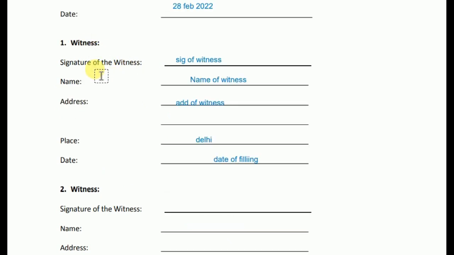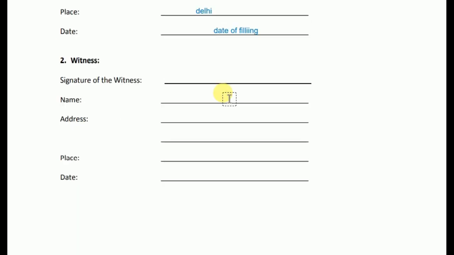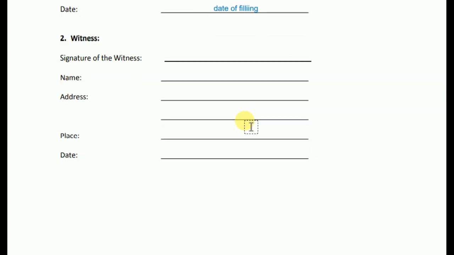Now witness, signature of witness. Here your witness has to do the signature. And here will be the name of your witness. Here will be the address of your witness. And here will be the place. Here will be the date of filling. All these portions can be filled by you, but the signature should be done by your witness only. And you can follow the same for the witness too.